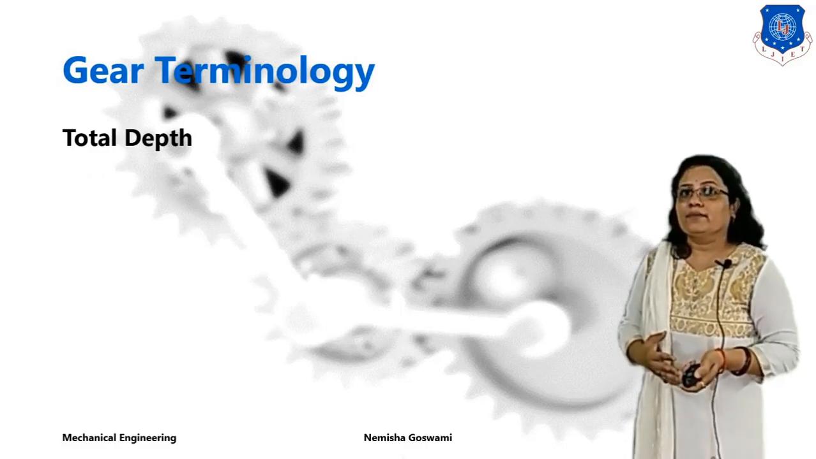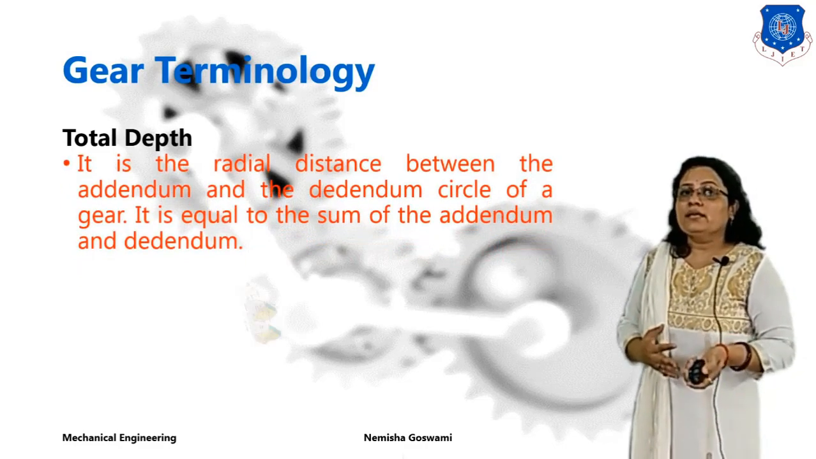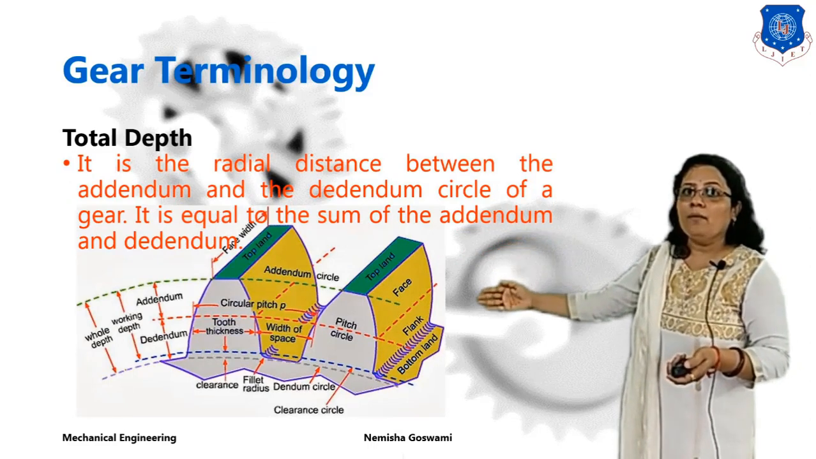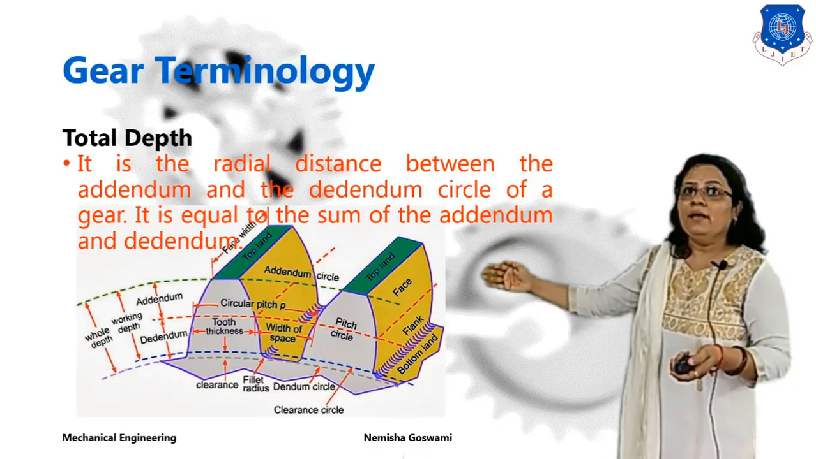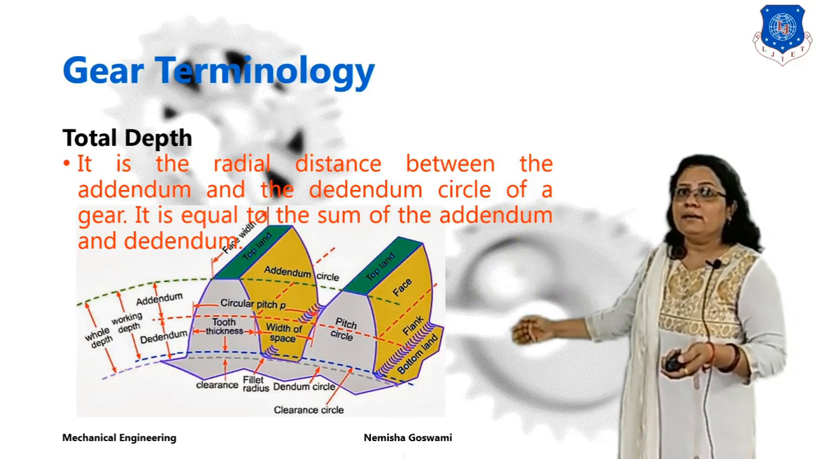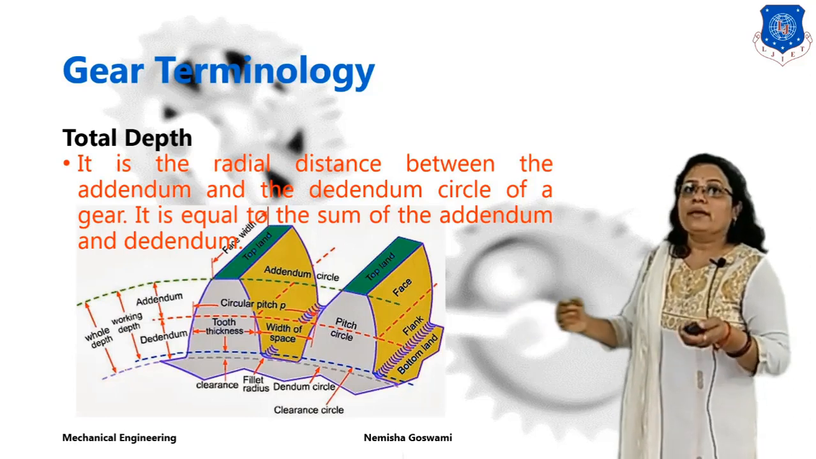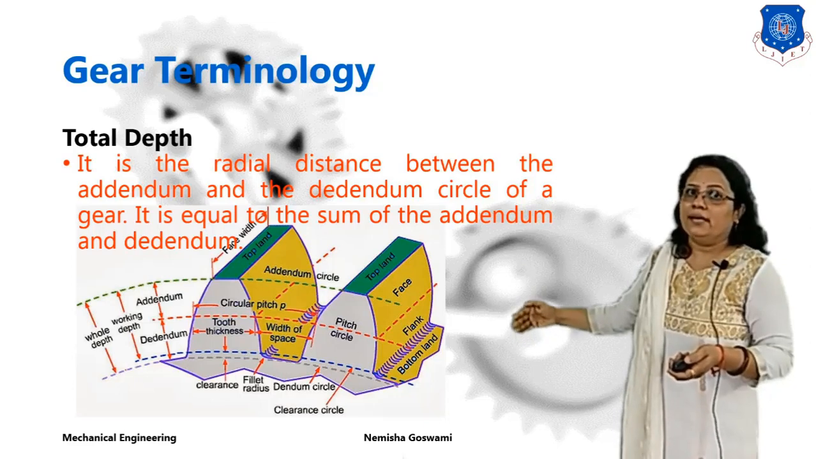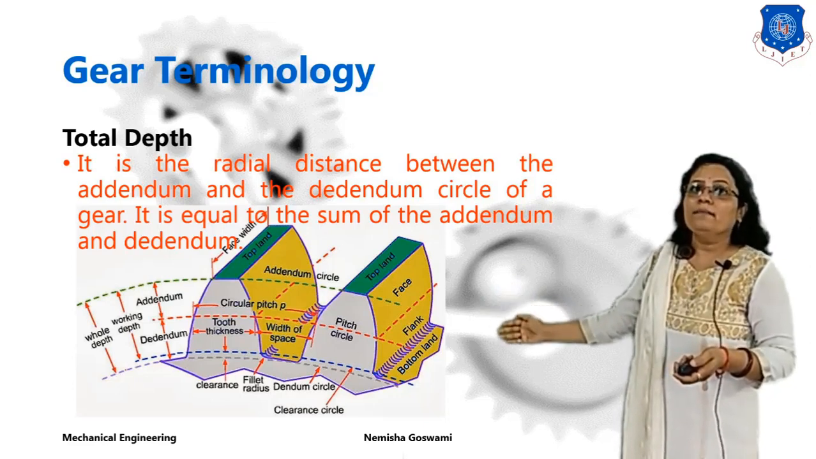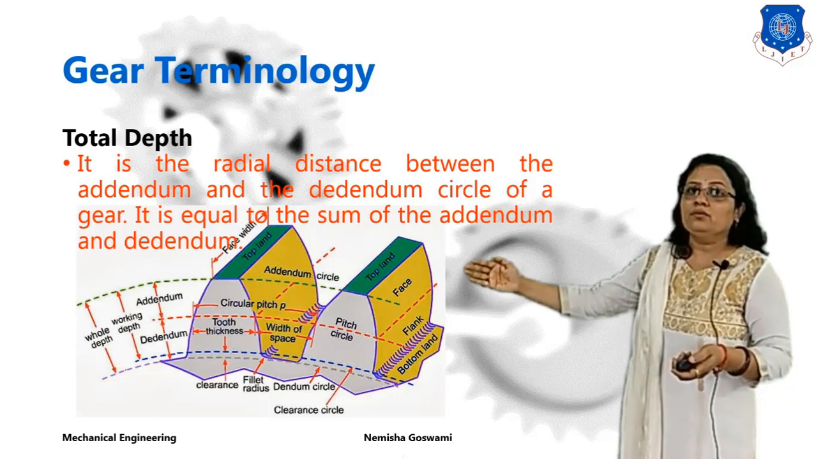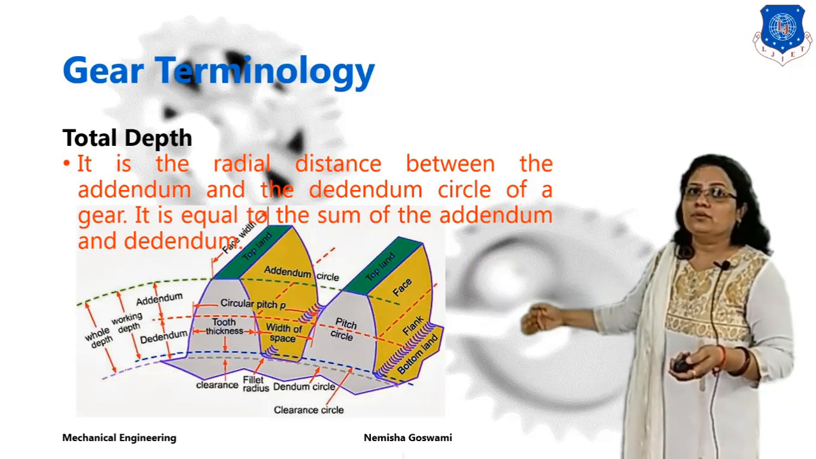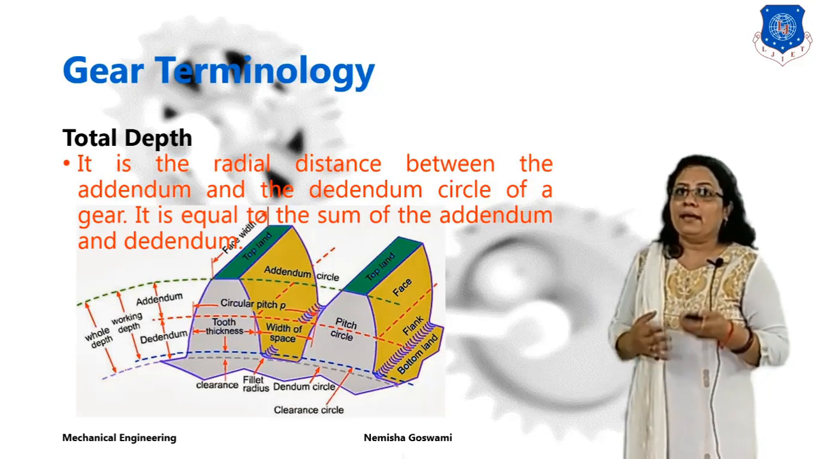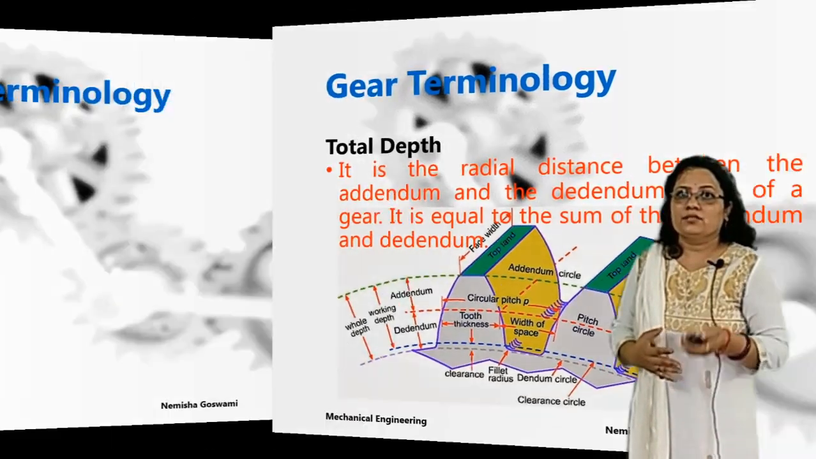Next is total depth. So what is total depth? You can see here in this diagram, it is the radial distance from the addendum circle to the dedendum circle of the gear. So it is equal to the sum of your addendum and your dedendum. Addendum is the distance from the pitch circle to the top of the tooth, and dedendum is from the pitch circle to the bottom of the tooth. So total depth is the sum of addendum plus dedendum.